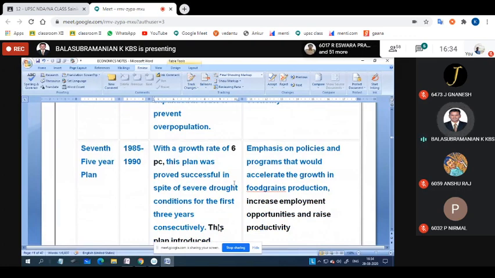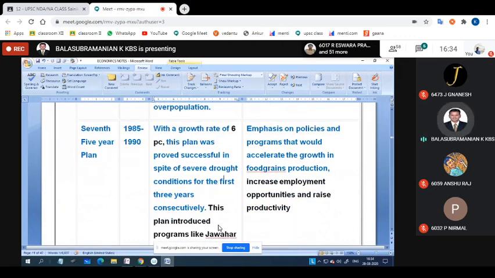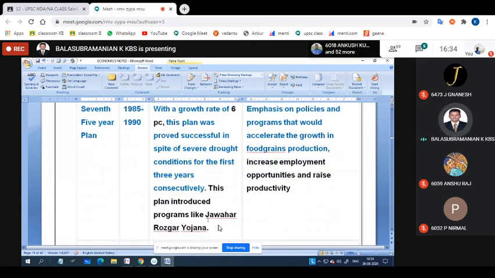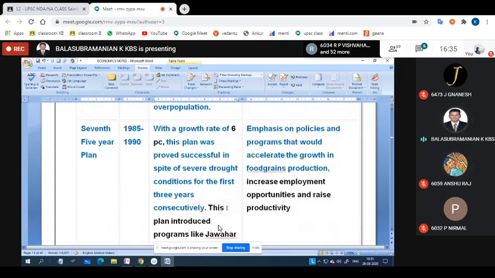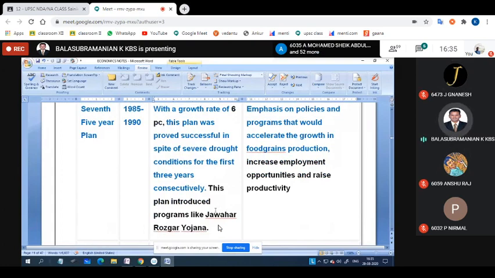See here, the sixth and seventh were successful in spite of severe drought conditions for the first three years consecutively. This plan introduced programs like Jawahar Rojgar Yojana. This explanation is available in the NCERT 9th class book. What does it mean? Have you studied this one? Jawahar Rojgar Yojana is related to employment. Refer to it. It is also related to the food security lesson, the ration card system. There are three types of ration card according to color.